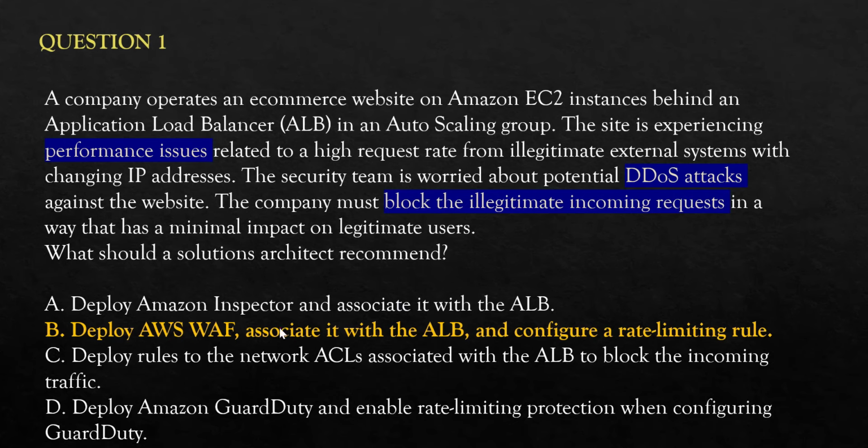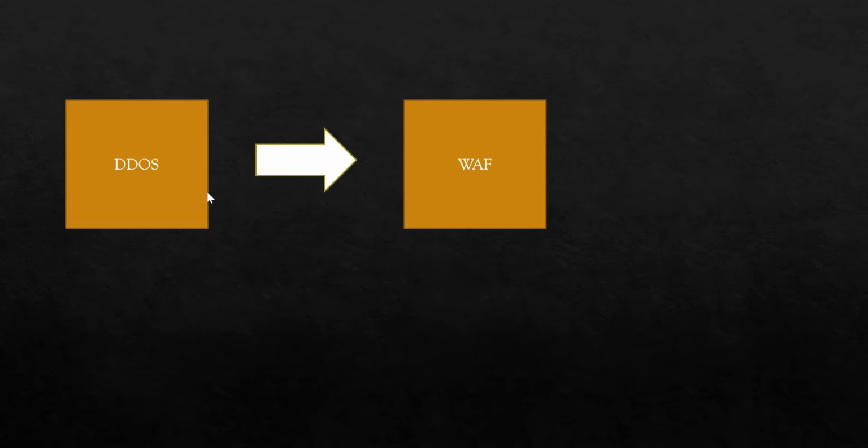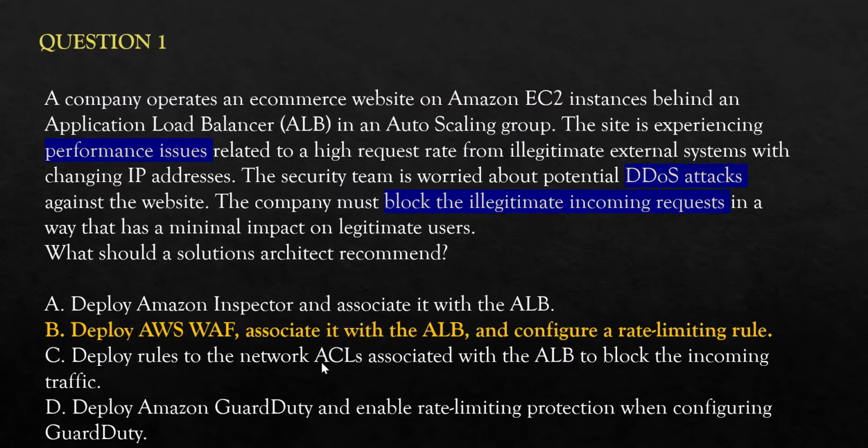So A is wrong. B says WAF. WAF is a firewall. So whenever you see DDoS in the exam, WAF is most likely the answer. That is the mantra. Now see network ACLs.